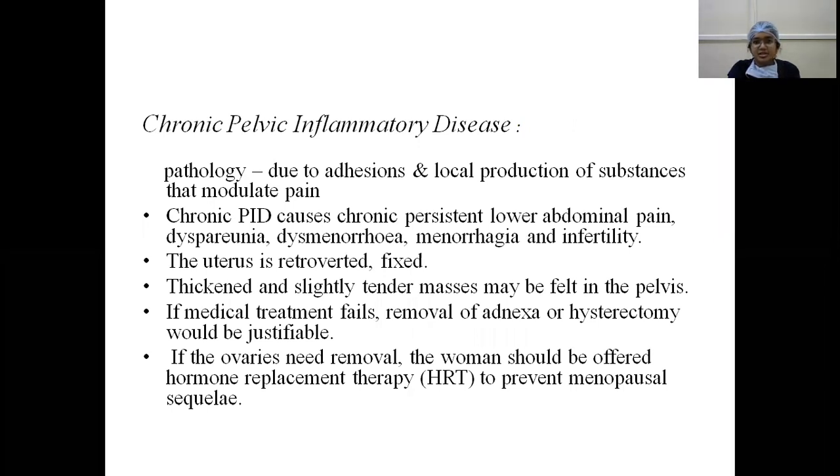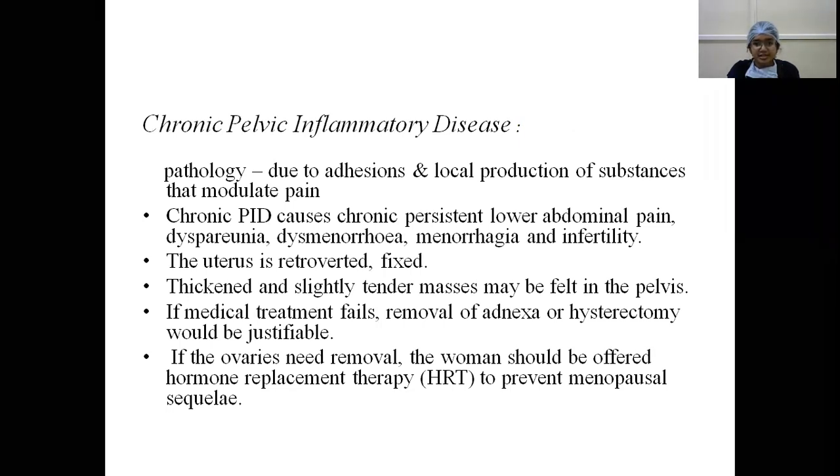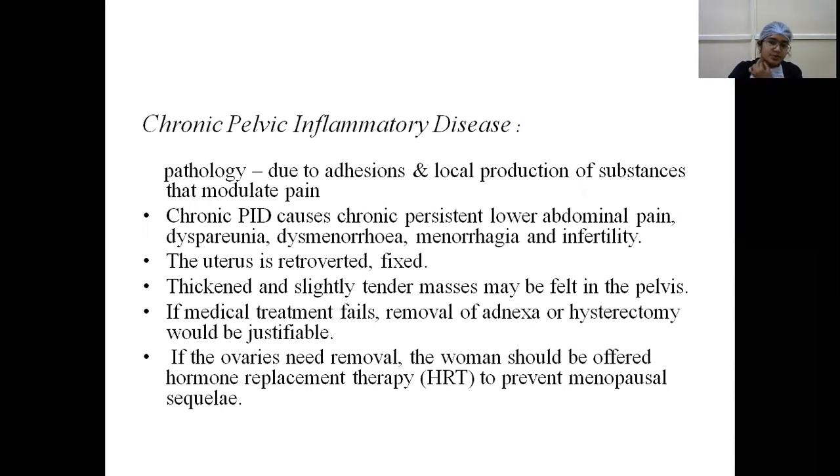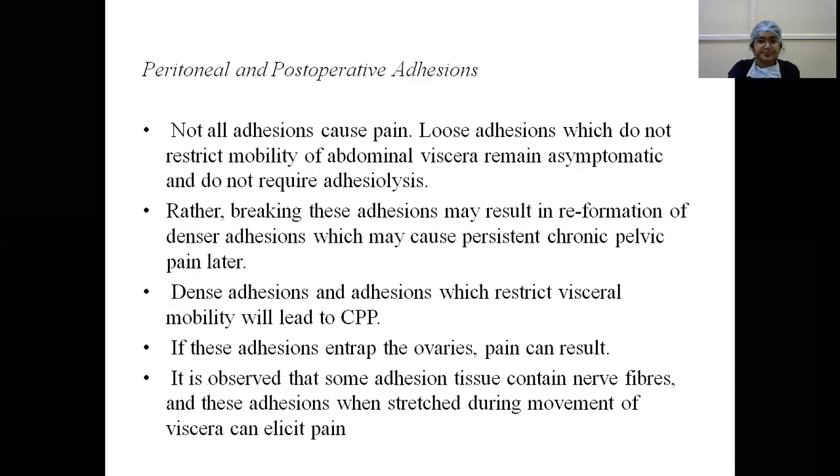Chronic PID causes chronic persistent lower abdominal pain, dyspareunia, dysmenorrhea, menorrhagia, and infertility. The uterus is retroverted and it is fixed because of the adhesions. Thick and slightly tender mass will be felt in the pelvis. If medical treatment fails, removal of the adnexa or hysterectomy would be justifiable. If the ovaries need removal, the woman should be offered HRT to prevent menopausal sequelae.